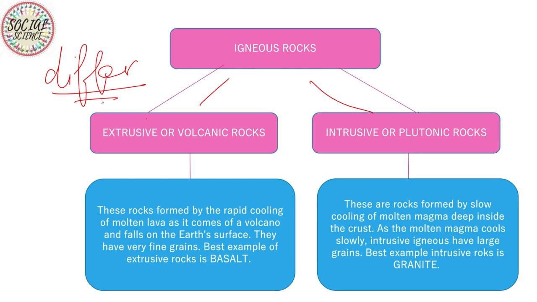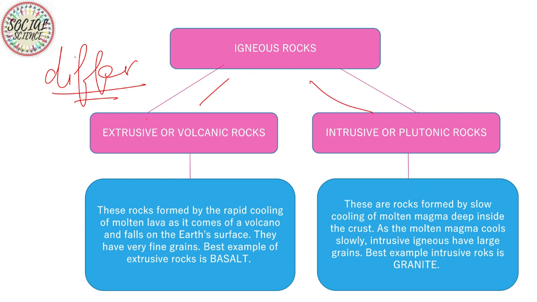Extrusive rocks are formed from the rapid cooling of lava, the molten lava which comes out of the volcano and falls on Earth's surface. Intrusive or plutonic rocks are formed from the molten magma which is deep inside the volcano.